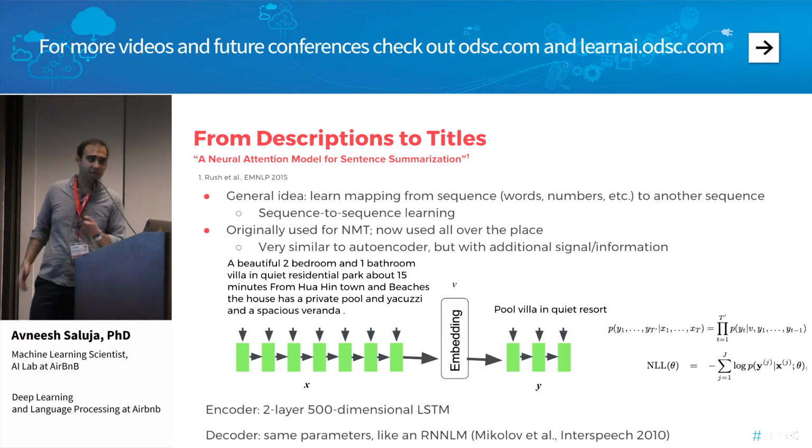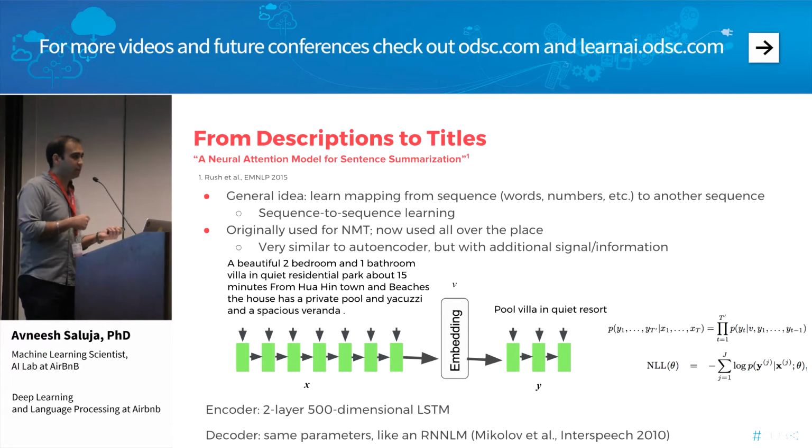This is an instance of sequence-to-sequence learning, which many of you may be familiar with. The original sequence-to-sequence learning papers were first proposed in the context of neural machine translation, but nowadays we use them everywhere in all sorts of applications, and this is one of them. The basic architecture is very similar to an autoencoder, except that instead of trying to reconstruct the original input, you're trying to construct the title. In other words, you're maximizing the likelihood of the title given the description.